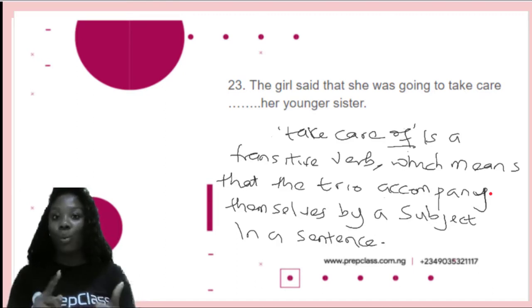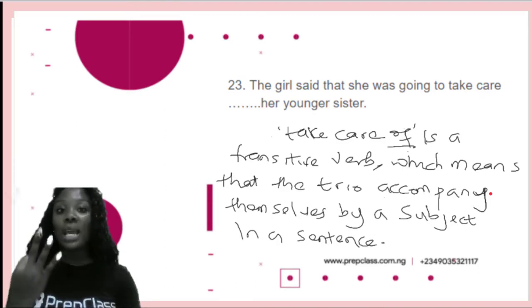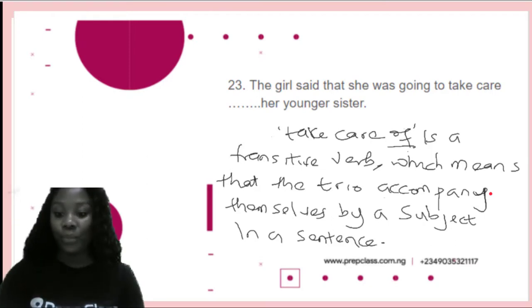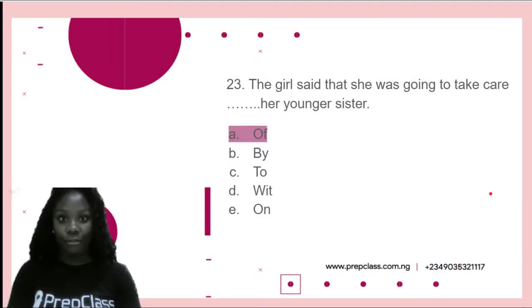So it goes, she will take care of. The trio, the 3 words, take care and of, go together. So please take note of that. And we have it, option A, of.